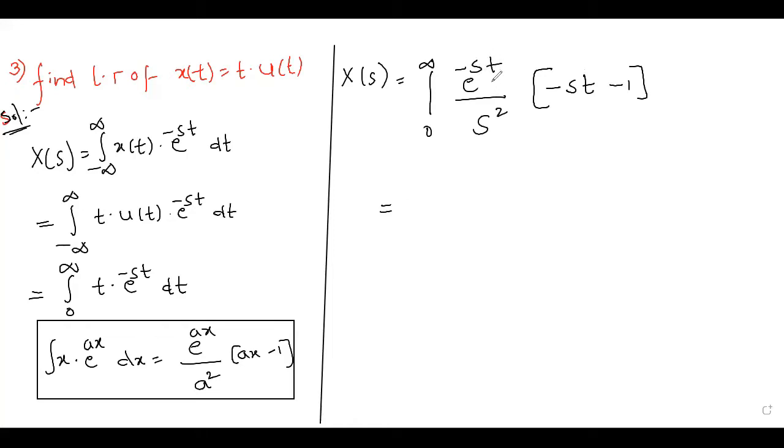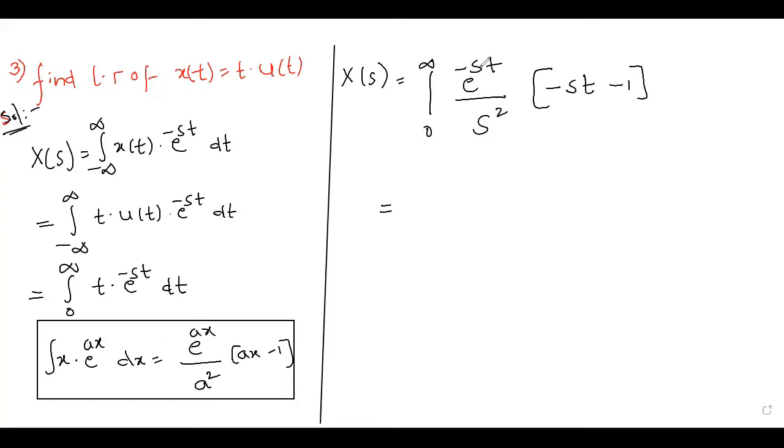When t is going to infinity, if s is less than 0, minus into minus will change to plus. So definitely here we will get a finite value of this integration only under a condition. The integration value itself is this, substituting upper limit minus lower limit. There is no problem with the lower limit 0.